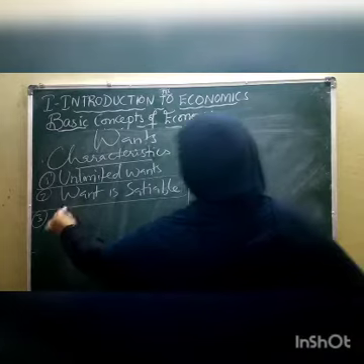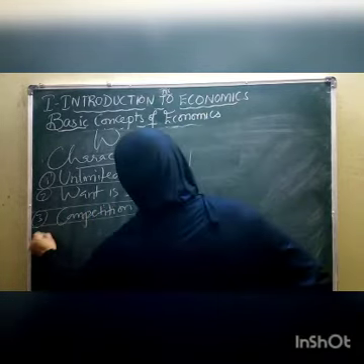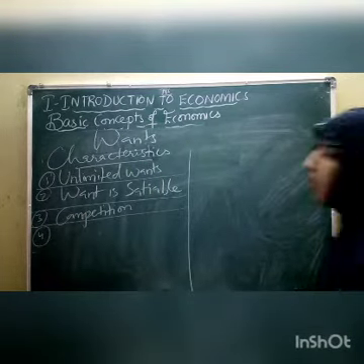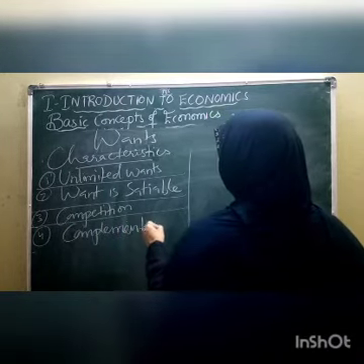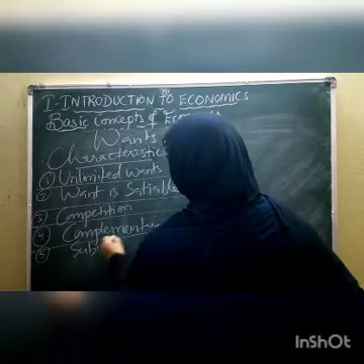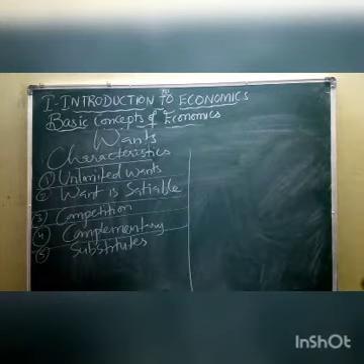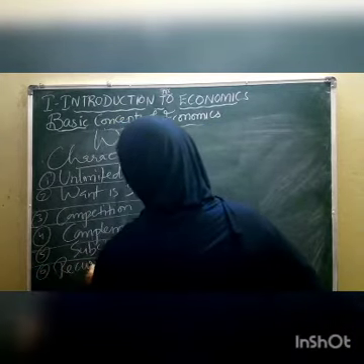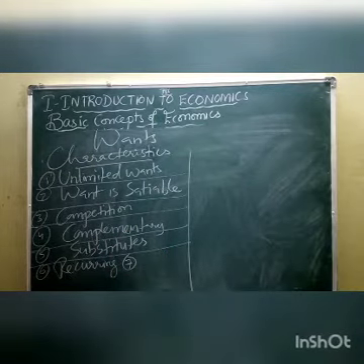Then the third characteristic is competition. After competition, children, the fourth one is complementary. The fifth one is substitutes, followed by recurring as the sixth one. The seventh one is habits.